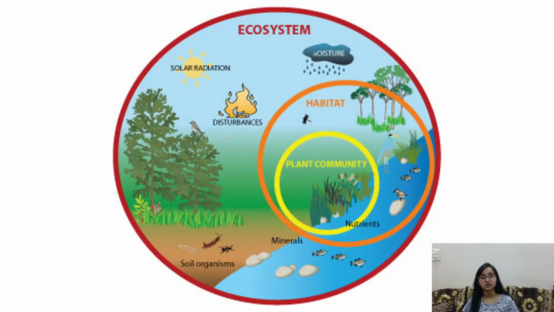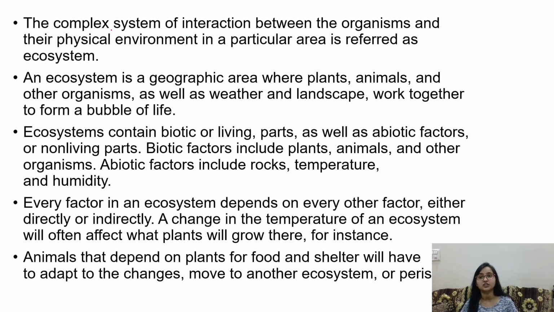Well, ecosystem is everything: plant community, habitat, trees, water, minerals, soil, organisms, fire, air, clouds. Ecosystem is a complex system of interaction between organisms and physical environment. Now we are not just talking about the living world, we are talking about the non-living world.